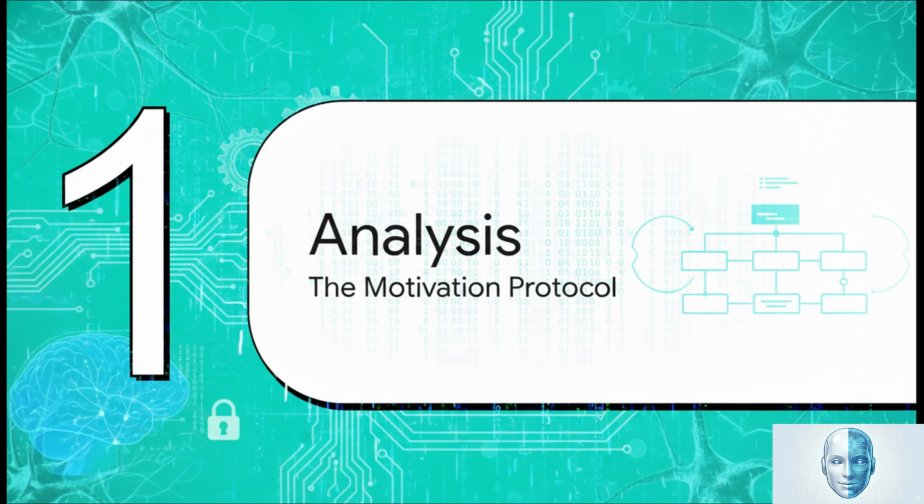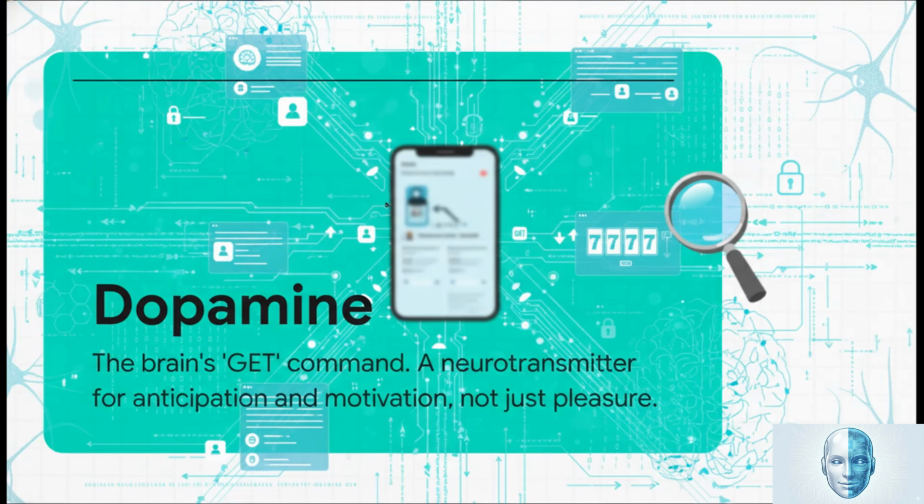To really understand this hijack, we first have to examine the native code that's being targeted. We're designating it the motivation protocol. This protocol is executed by a neurotransmitter we've designated dopamine. Now, a lot of the common documentation gets this wrong, labeling it a pleasure molecule. That's incorrect. Its primary function is all about anticipation and motivation. Think of it as the system's get command. It doesn't deliver the data, it initiates the request for the data. It's what tells the system to act.